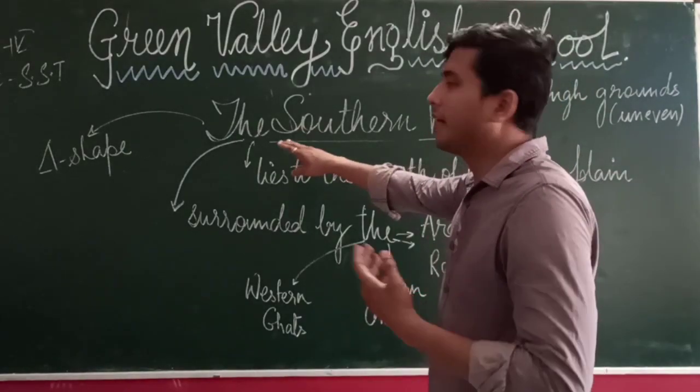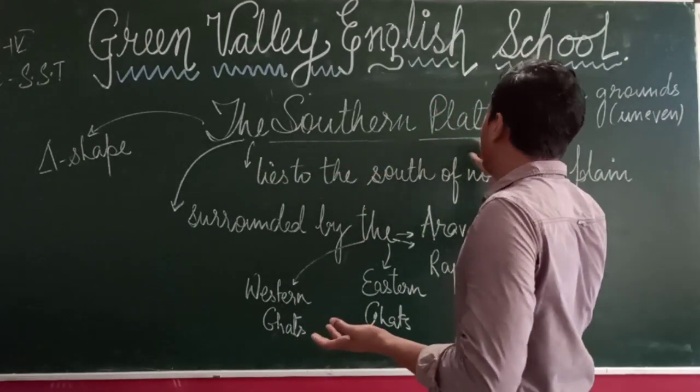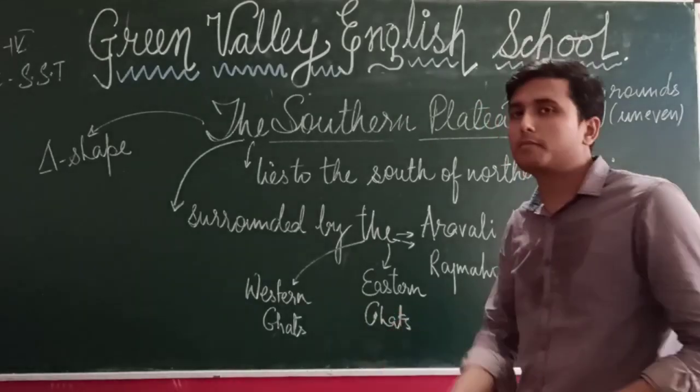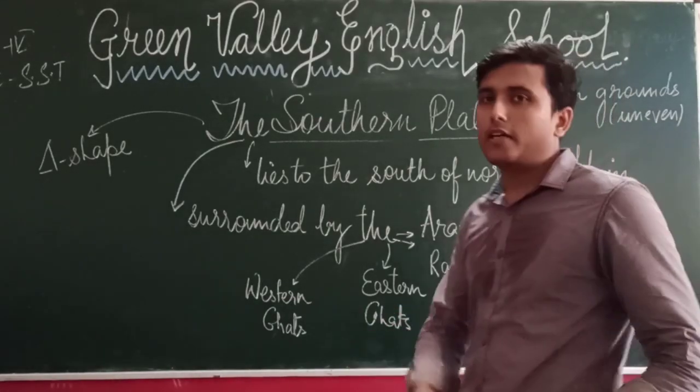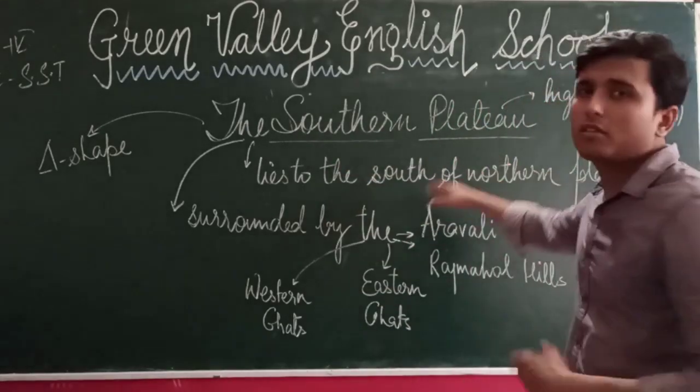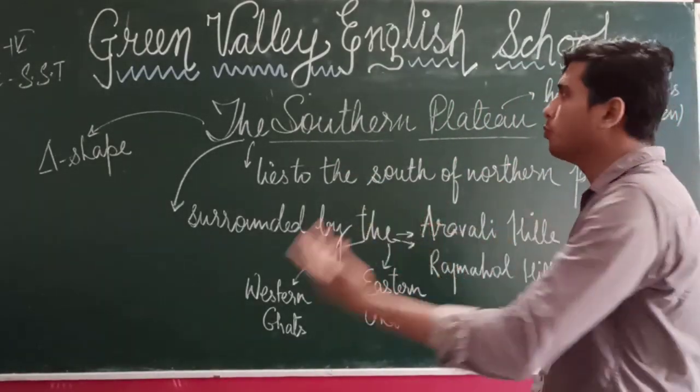So the name already suggests that it's a southern plateau, which means it will come in the southern part of our country. We will talk about the southern part of our country. And since it is a plateau, let's understand what plateau means.